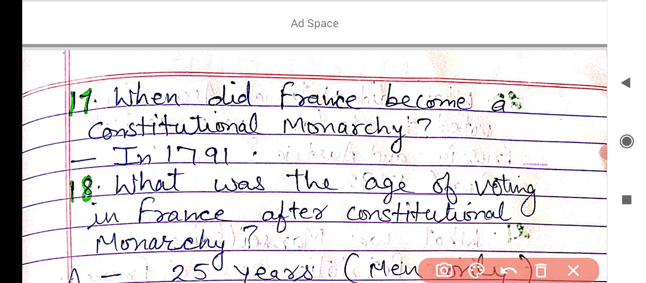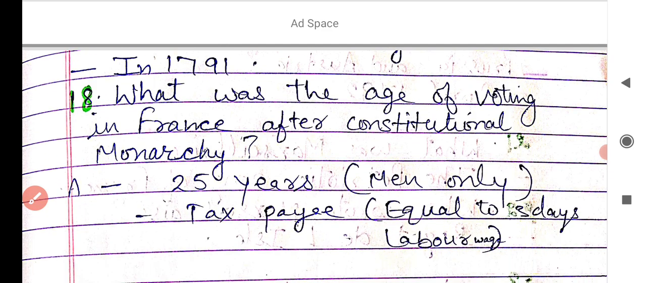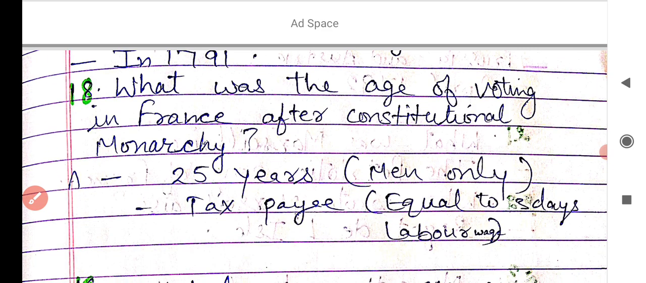And next is, what was the age of voting in France after the constitutional monarchy? You learned that according to the constitutional monarchy, there will be a National Assembly, and 745 members will be elected by the people in that National Assembly.